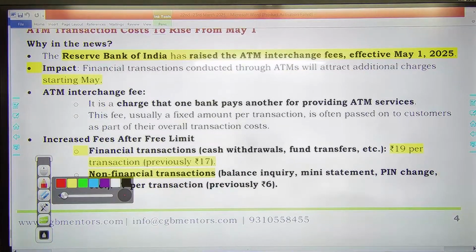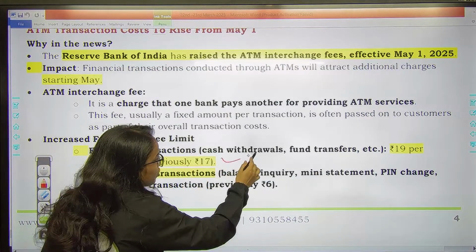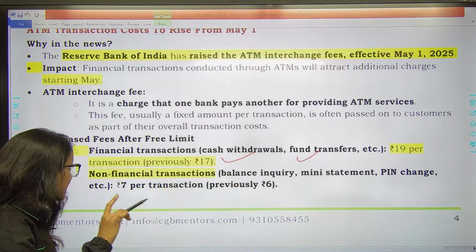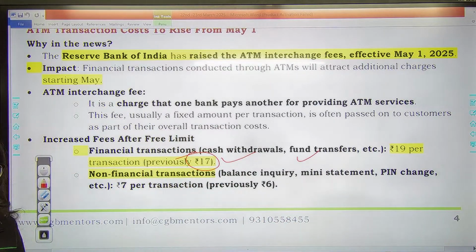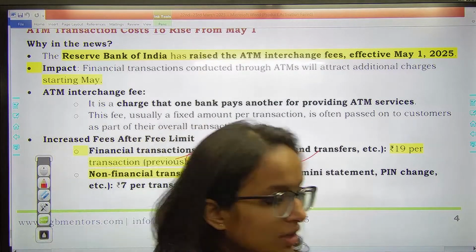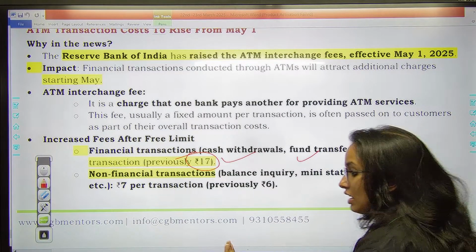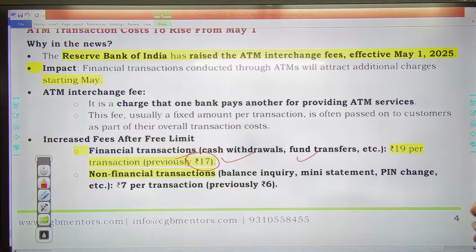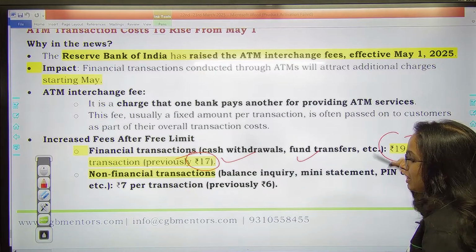What is the revision in the fees? So financial transactions जितने भी हैं, financial transactions में क्या क्या आएगा? Cash withdrawal, any fund transfer, etc. Rupees 17 was the fees previously. So पहले 17 रुपए चार्ज लगता था, but now on each withdrawal after you exhaust the free limit, जैसे अभी 3 दी हुई है, right? उसको exhaust करने के बाद per transaction पे rupees 19 will be the new fees, rupees 19 per transaction.